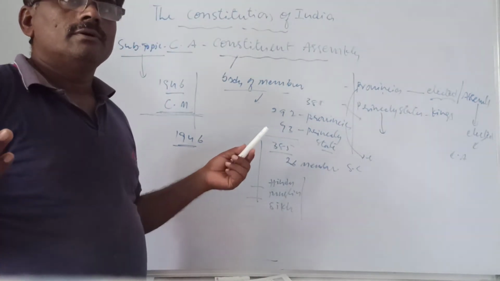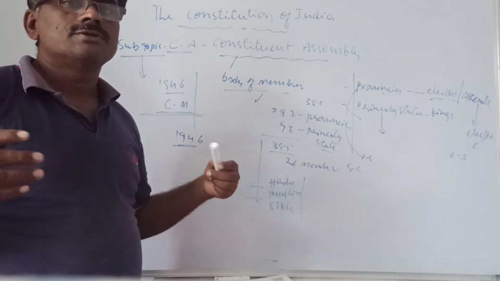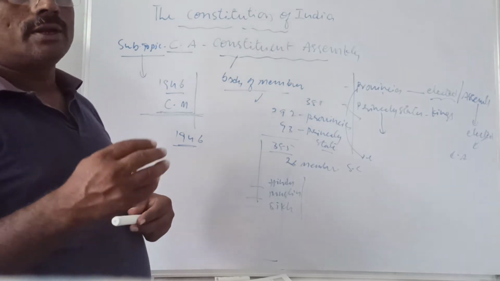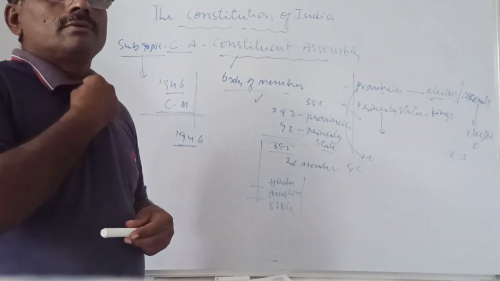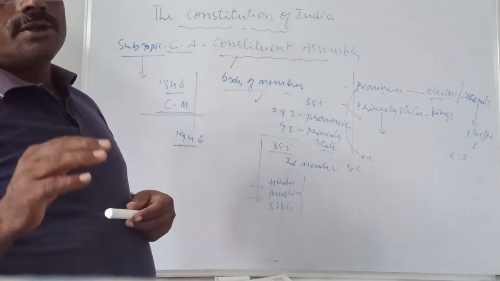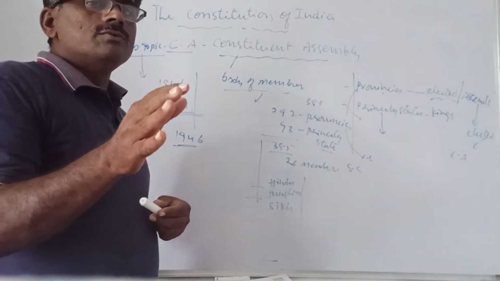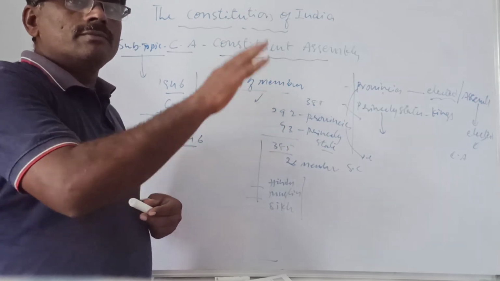every member from a particular community has their own system, their own traditions and customs. Because that is to be reflected while writing a constitution meant for every individual, right? It's not for a particular community or a particular region. It is meant for every community, every region. So to reflect the views and interests of every region and every community, we need members from that community or